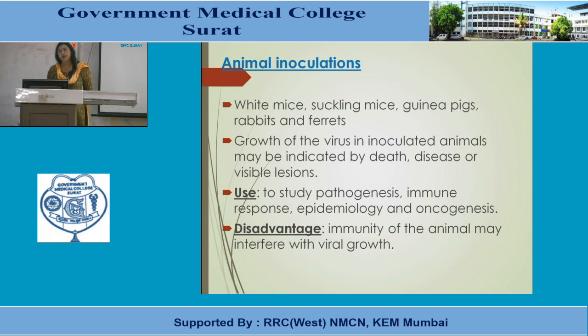So when you inoculate the virus in any bird or in any animal, mice or guinea pigs, the growth of the virus will be indicated by either death of the animal, disease production in the animal, or any visible lesions in the animal. Okay. So animal can be used to study pathogenesis, immune response, epidemiology, oncogenesis and vaccine development. Okay. So the disadvantage is the immunity of the animal may interfere with viral growth. Okay, so any animal will have a certain amount of baseline immunity, so this will sometimes interfere with the viral growth.